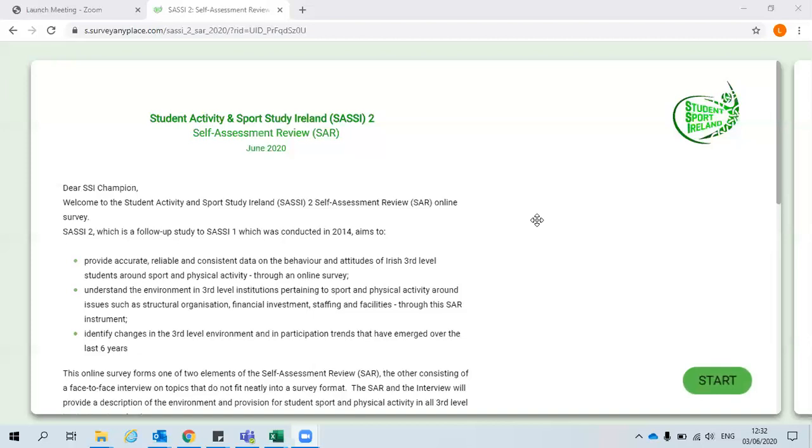This is vital because if two people have it open at the same time, only one person's responses will be recorded. Even if it is opened by two people at the same time and only one person edits the survey, the changes will not be saved if two people are on. So just to repeat this again, only send the official link for your institution to someone else to input their answers when you have completed your sections. Make sure that the other person is finished and has entered all their answers before sending it to the next person who needs to enter their answers.